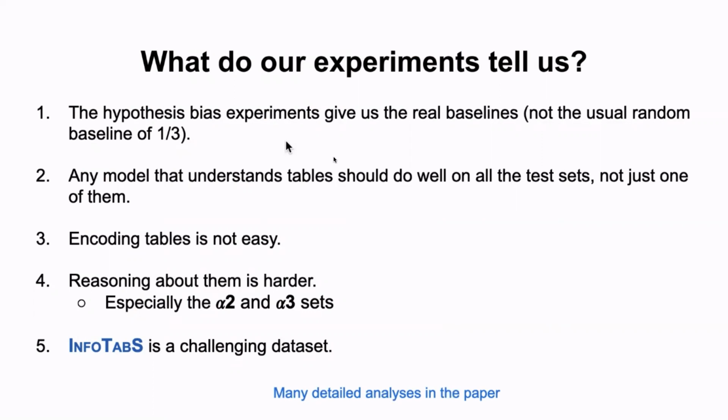Third, we observe that encoding tables or semi-structured data is not an easy task. This is still an open problem, how to efficiently encode a table. Fourth, we see that the reasoning and the inferences are not equally good amongst test sets, and they are harder for alpha 2 and alpha 3 sets. So overall, the reasoning in the InfoTabs dataset is pretty hard and complex compared to simple sentence-based datasets. Fifth, we see InfoTabs is a very challenging dataset and could be used by the community to improve models and representations over semi-structured data.